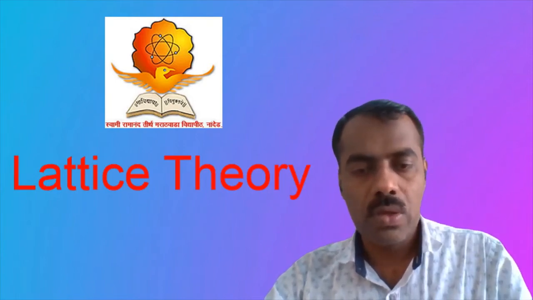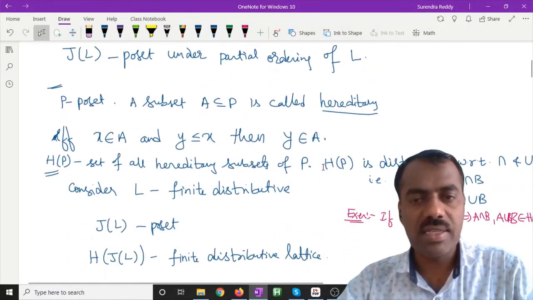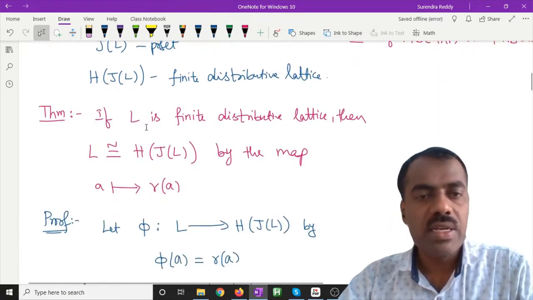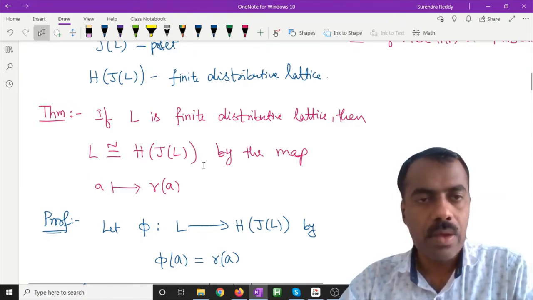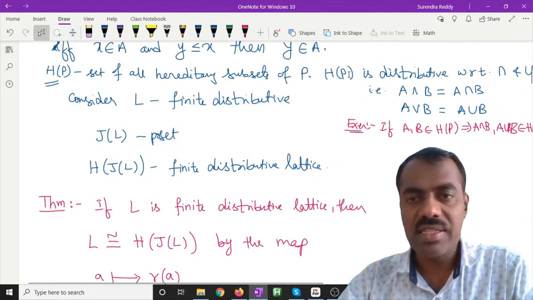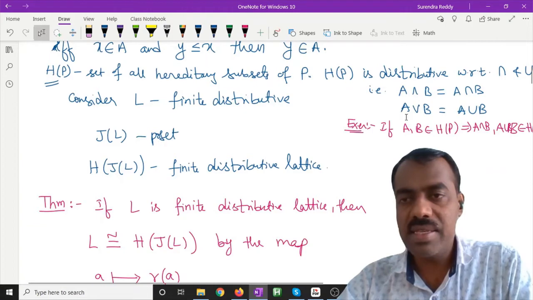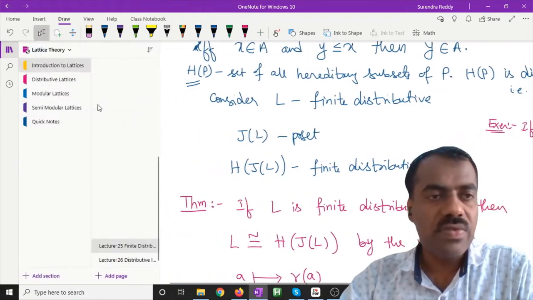Okay. So now, if you see yesterday's lecture, what we have shown is this result. We showed that if L is a finite distributive lattice, then L is isomorphic to H of J of L. And we have noticed that this H of P is distributive. That means A intersection B is this, and A join B is this. Right? So we will define now.